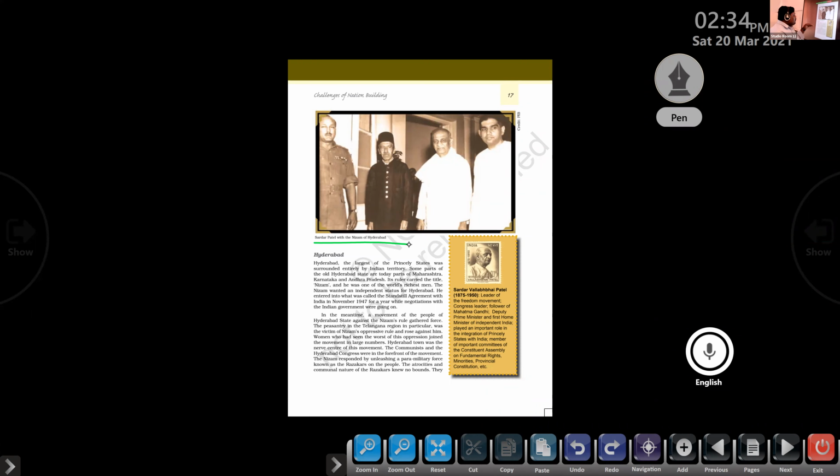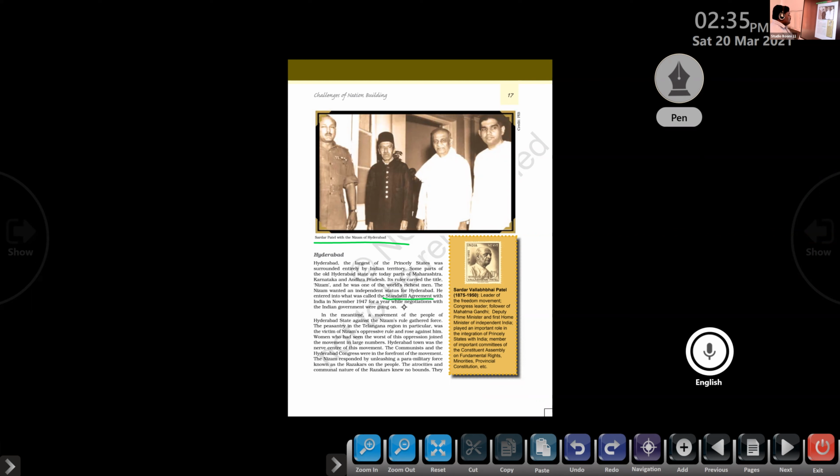The Nizam wanted an independent status for Hyderabad. He entered into what was called the standstill agreement. So Nizam was not ready to join the Indian Union or even Pakistan. He took a policy: what is that? Standstill, not joining Pakistan or India, and declared independence for that particular country. The agreement with India was made in November 1947 for a year while negotiations with the Indian government were going on. Clear or not? So up to November 1947, he took that stand. What is the standstill agreement? Not joining with any of these countries.